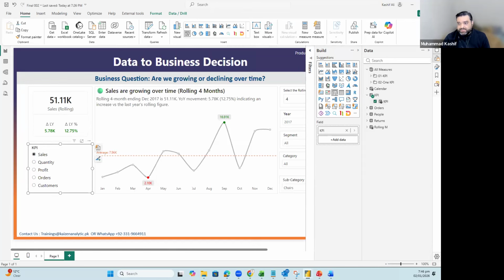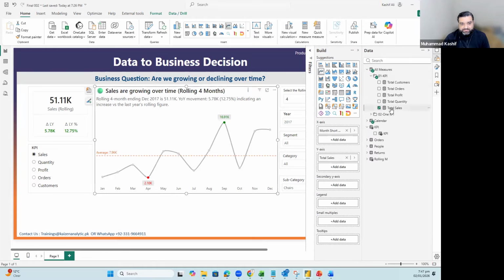Our first thing is the line which we are seeing right now. This line is for sales, so we need to make it dynamic. If we want to make it dynamic, then we need to go for a measure. Right now, if I click over here, it was simple sales.